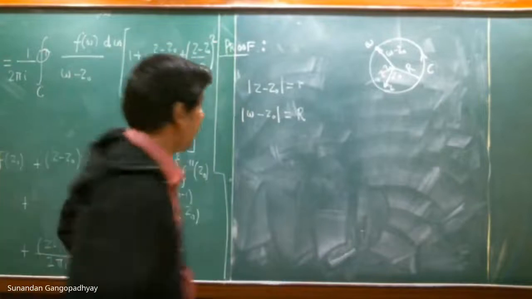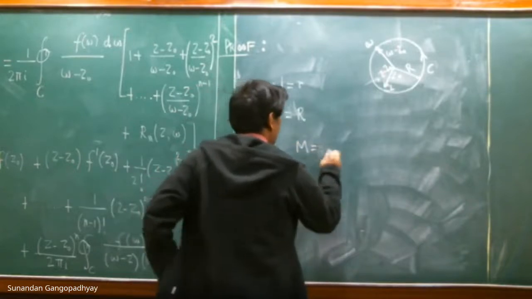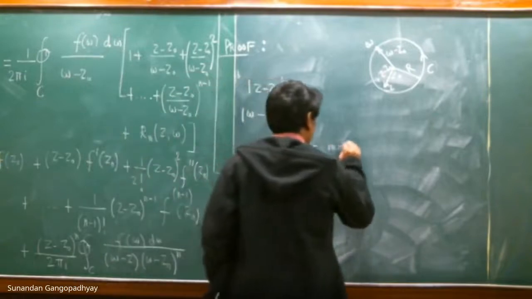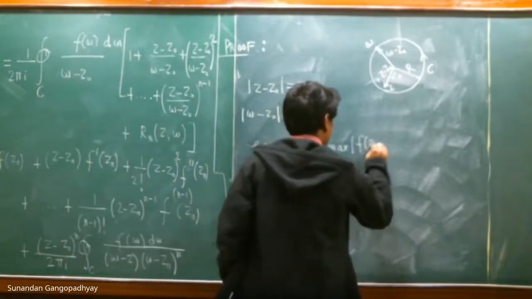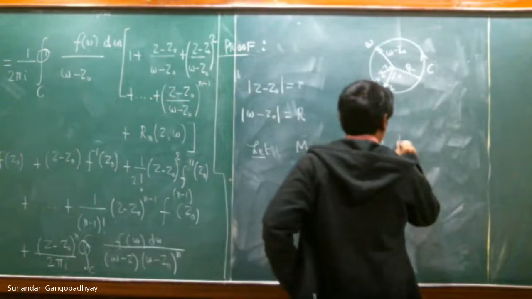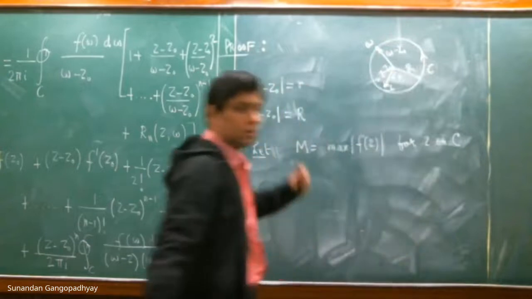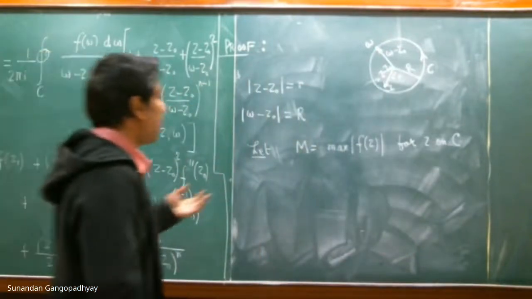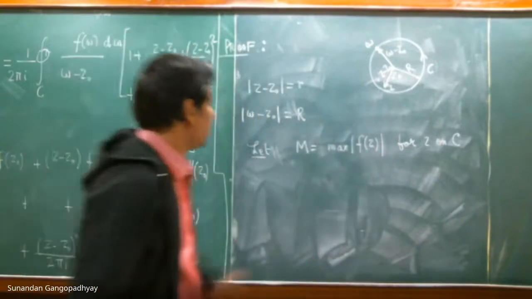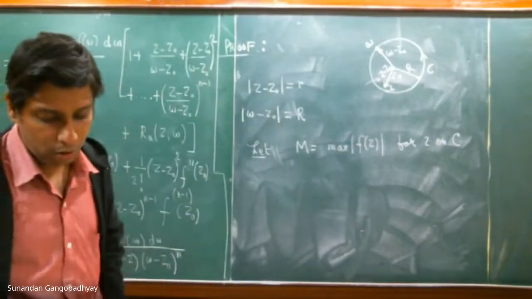And now let capital M be equal to the maximum value of |f(z)| for z on C. If z falls on the contour C, then let capital M be the maximum. There will be different values of the function on the contour. Let capital M be the maximum of those values when z is on the contour C.